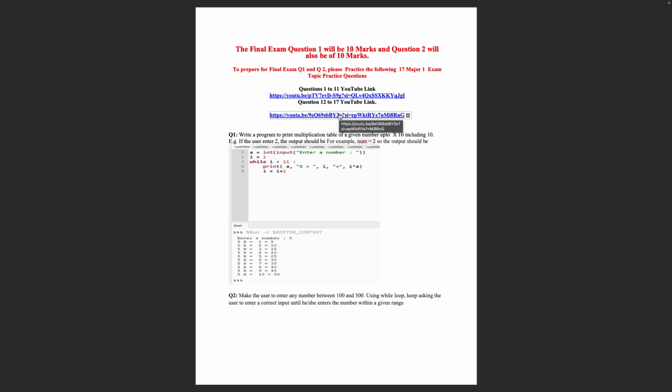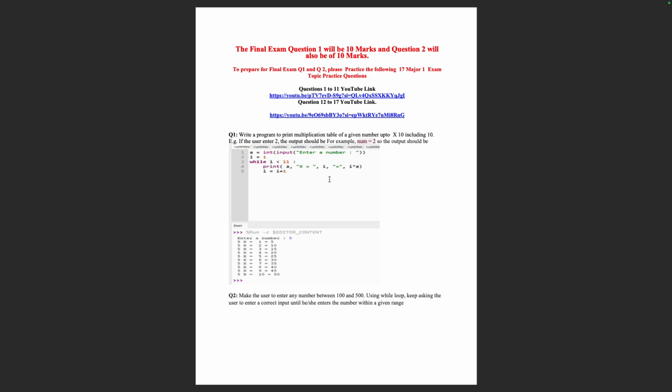So all you need to do is have this document for revision. I prepared one document for you, so you don't have to go here and there. Additionally, I also put the answer to each question. Remember, in the exam, the question will not be exactly the same, right? The values will be different, the logic will be the same as it was in major 1. So if you practice it well yourself, and if I change the values, you will still be able to answer the question.